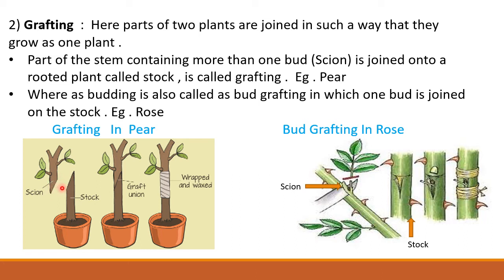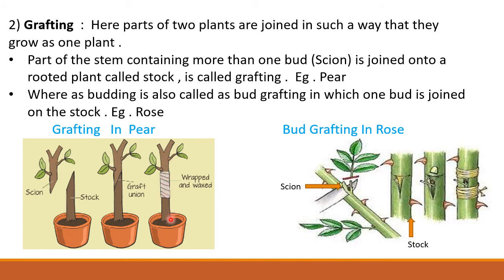The rooted plant of the stem is called the stalk, and the part of the other plant which is to be joined or grafted is called the scion. Scion should have one or more buds. Both scion and stalk are applied with grafting wax, joined properly and covered with a polythene thread. Due to cell division by the meristematic cells, the two different stems get properly joined to each other and live as one plant.